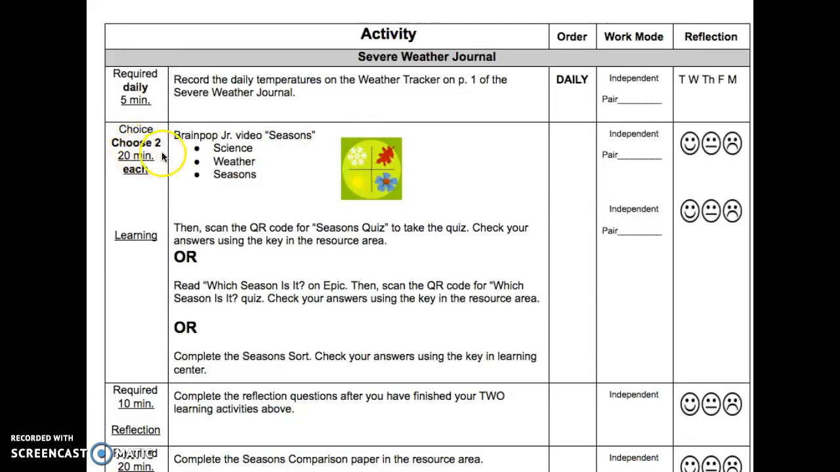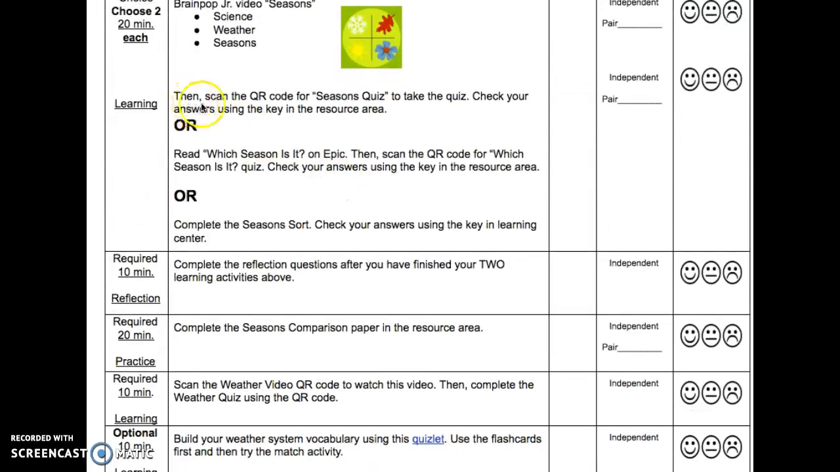Choose 2 activities, 20 minutes for each activity. This is a learning activity. One choice is Brain Pop Junior video Seasons. Under Science, Weather, and Seasons, look for this picture. Then scan the QR code for Seasons Quiz to take the quiz. Check your answer using the key in the resource area.